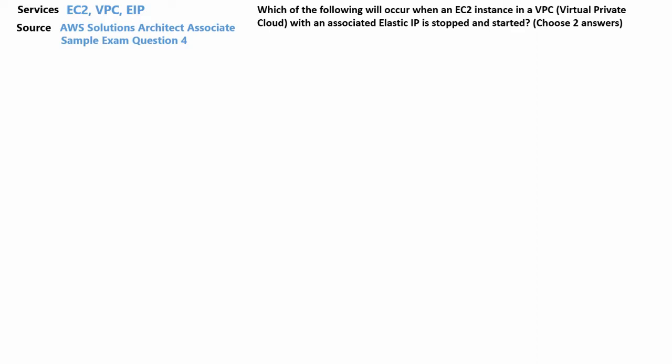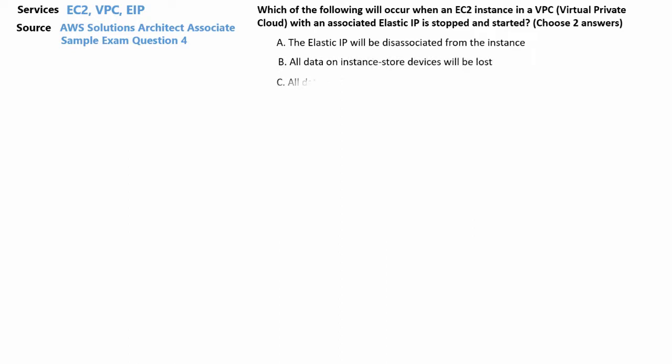So you've got to choose two. The first choice they give you is that the Elastic IP will be disassociated from the instance. Second choice is all data on instance store devices will be lost. C, all data on EBS, Elastic Block Store devices will be lost.